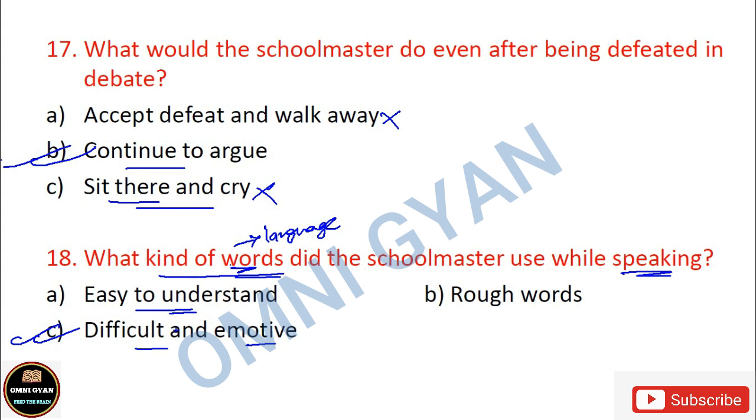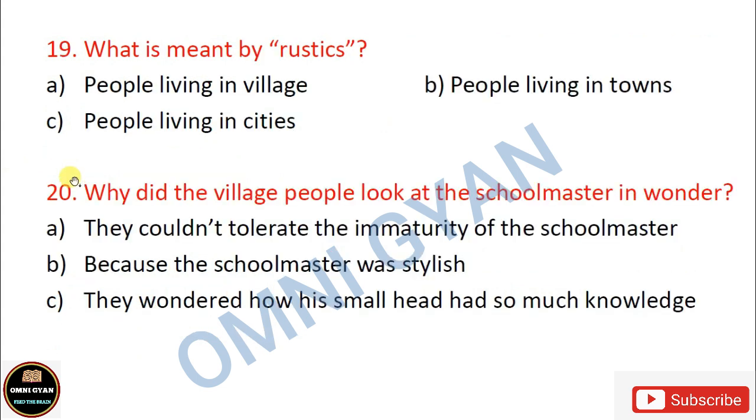I hope you have marked. Okay, number 19. Only 3 left. What is meant by rustics? What is the meaning of rustics? People living in village, people living in towns, people living in cities. Again, because the setting of the poem is in village, option A is correct. Rustics means people who live in a village, people living in village.